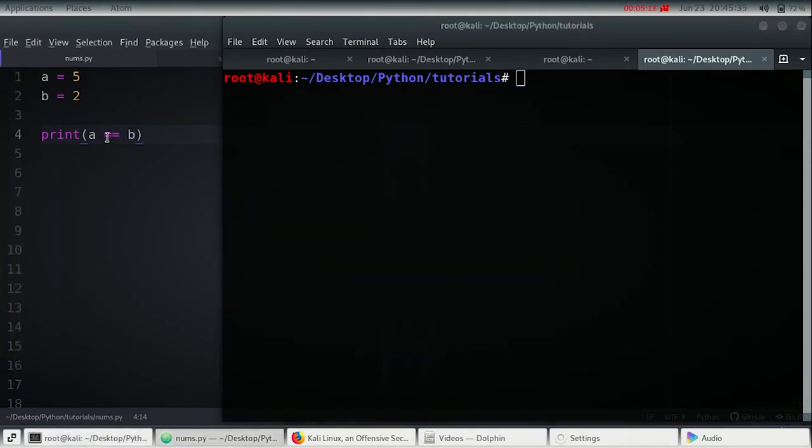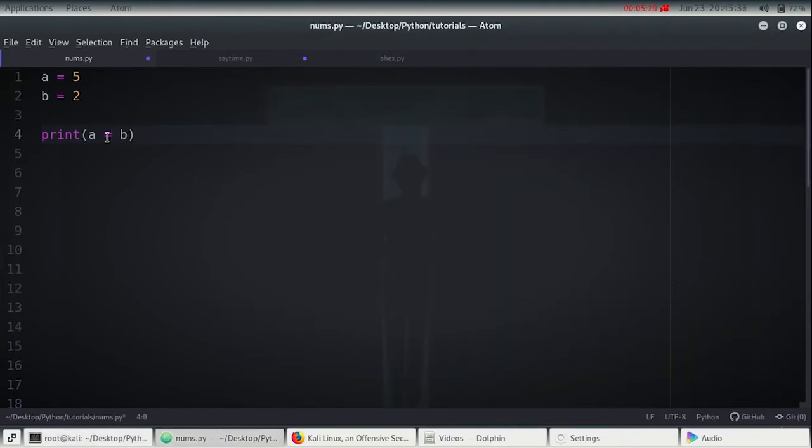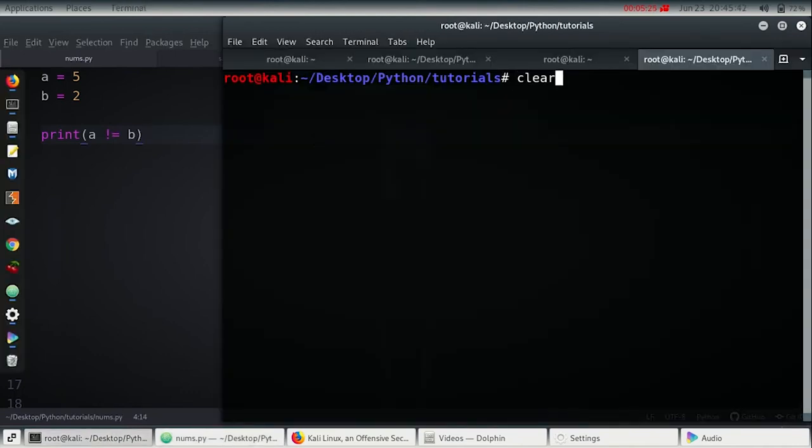And if we want to check whether it is not equal, we just have to use an exclamation mark. So Control S, if I run it, it prints true.